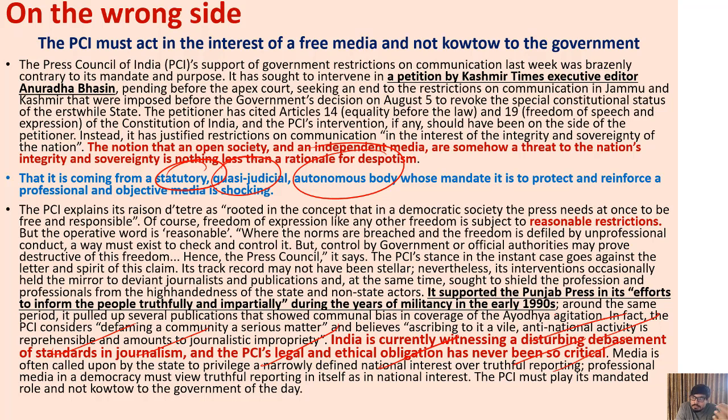You see, information, so it's a very problematic phase, and the contributors are the mainstream people, and this being a statutory body, it has its own responsibility, so it must fulfill that responsibility. And Articles 14 and 19 are cited by Anuradha Bhasin. She is the executive editor of Kashmir Times, and she has said that whatever happens, truth always helps. And we all know that if any decision is good or bad,